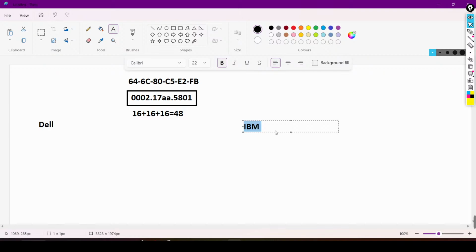Because a MAC address should be globally unique.